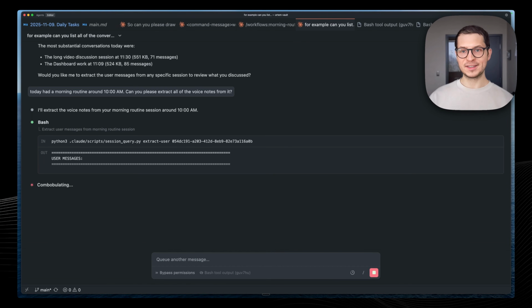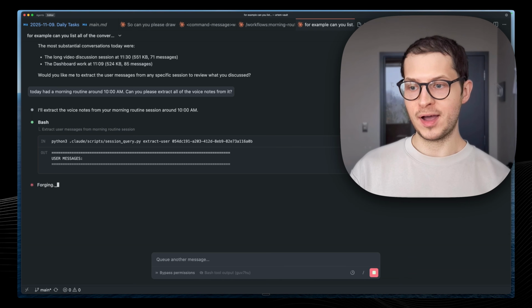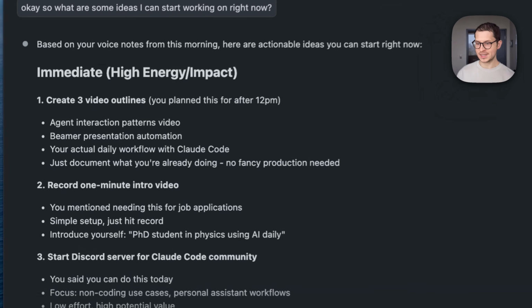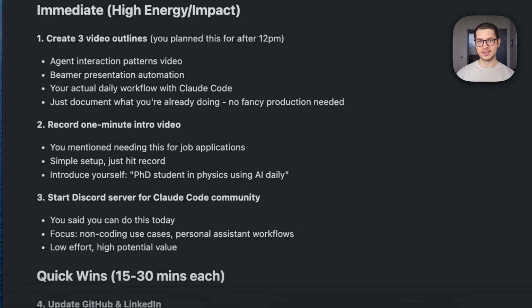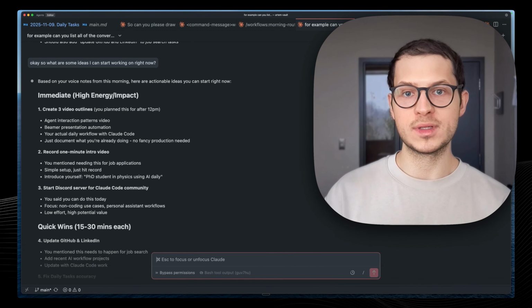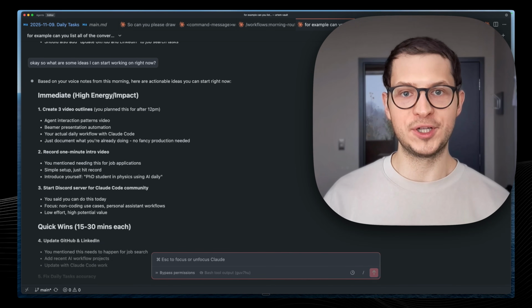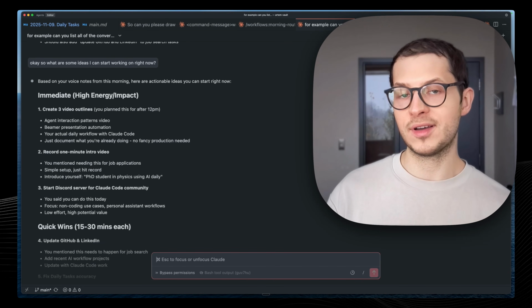And now this becomes a reusable context. With your answers, you can now just go ahead and do something. So right now, all of these ideas become actionable, and I can start executing them within this chat. That just shows the power and flexibility of having those agents operating locally on your computer. That's been truly game changing for me. That changes the way I work and I interact with the computer.